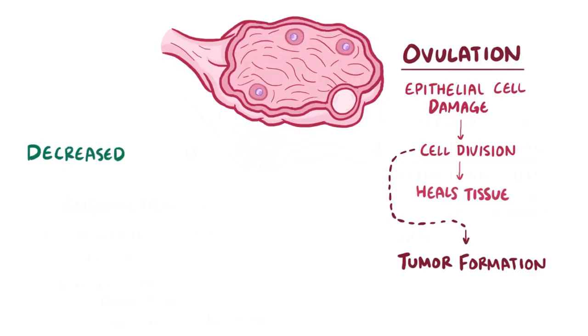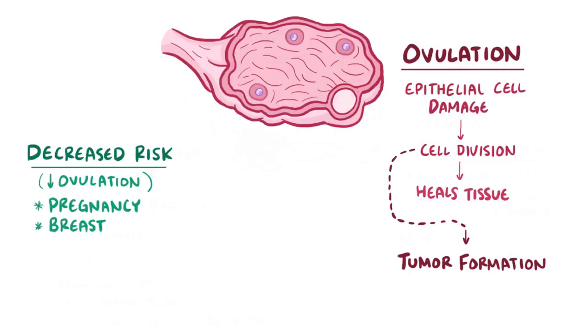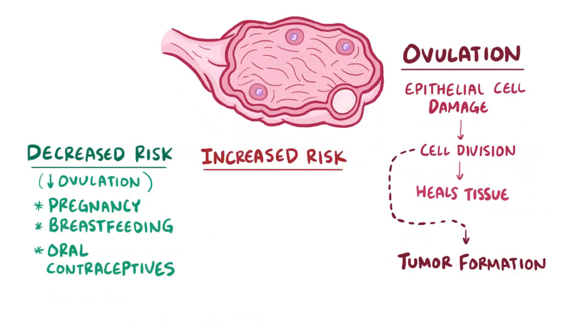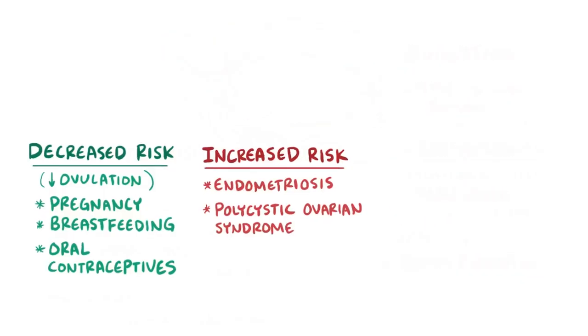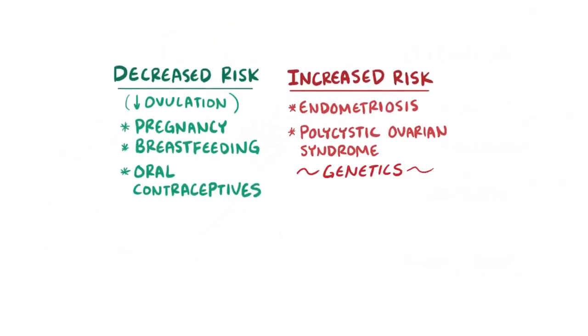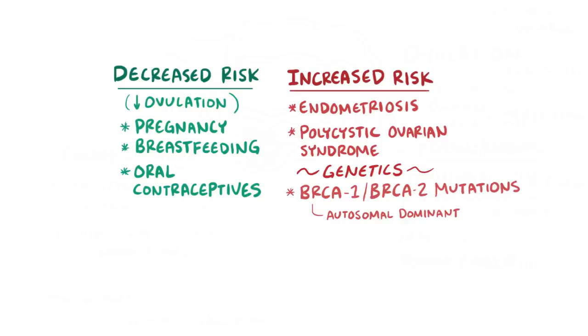So things that are associated with a decreased risk of ovarian cancer include things that reduce the number of ovulatory cycles, like pregnancy, breastfeeding, and oral contraceptive use. On the flip side, some things that are associated with an increased risk include certain medical conditions like endometriosis and polycystic ovarian syndrome. There are also some genetic risk factors, like having the BRCA1 or BRCA2 mutation, which are both autosomal dominant mutations, which in addition to ovarian cancer carry with them an increased risk of breast cancer.